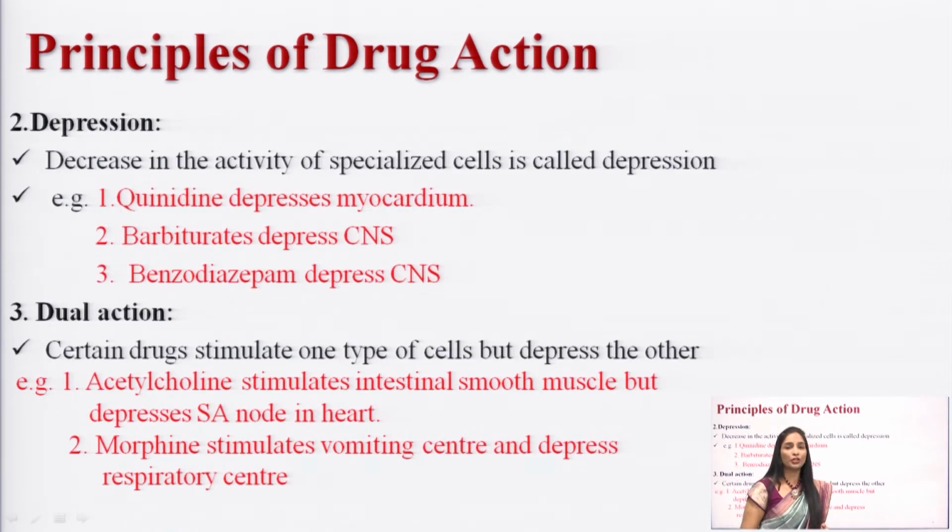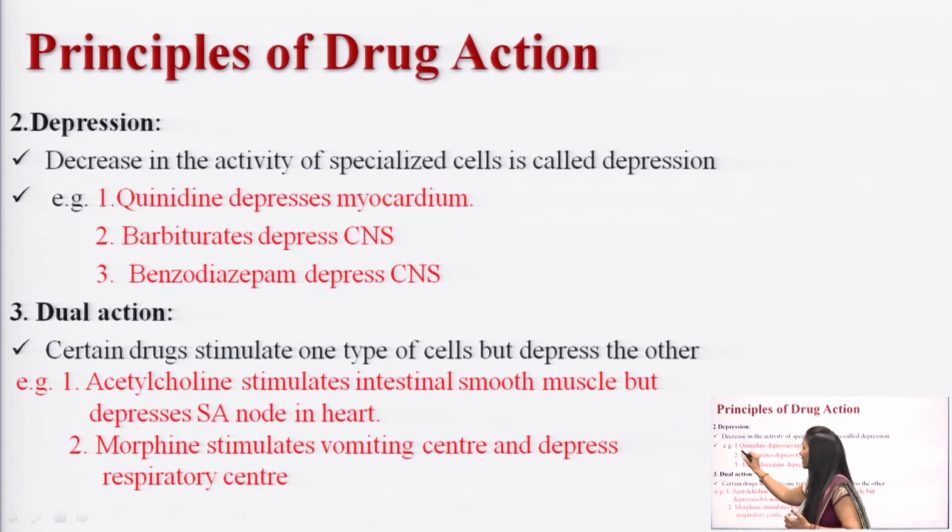And next one is depression. What is depression? Depression represents decreased activity. If you decrease the activity in specialized cells, you can call it depression. There are some drugs which can cause the depression of a cell, or decrease the activity of a cell.